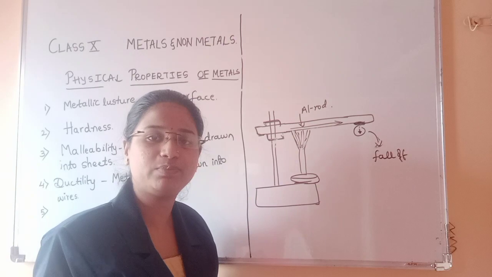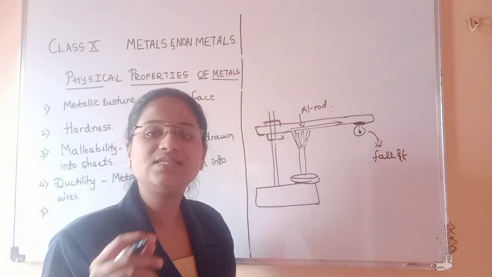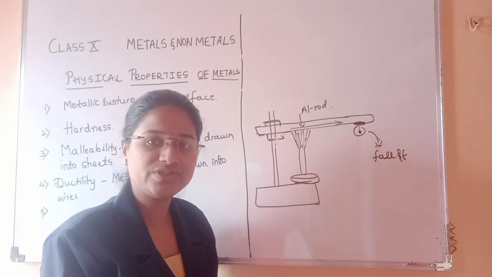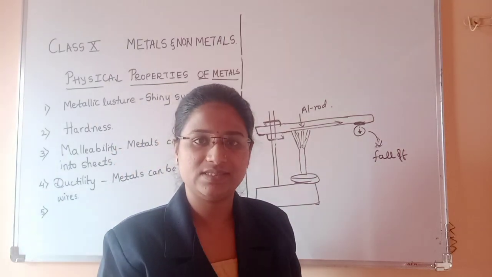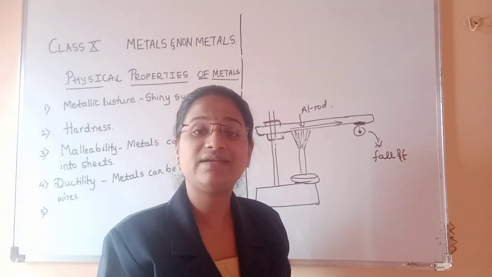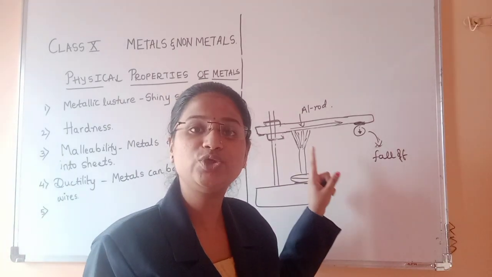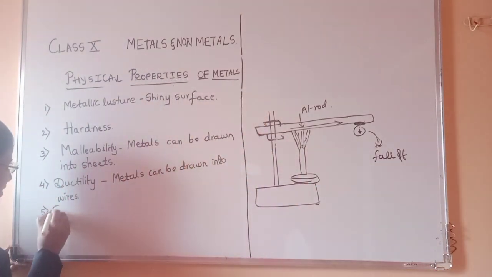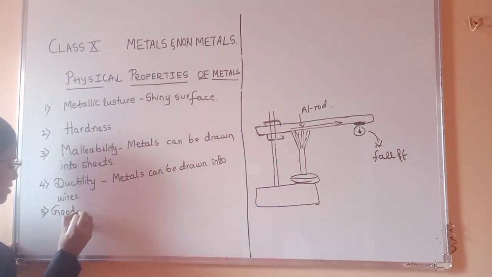This activity proves that metals are good conductors of heat. That is why metals are used for manufacturing cooking vessels. Why? Because they are good conductors of heat. So the next one is good conductors of heat.